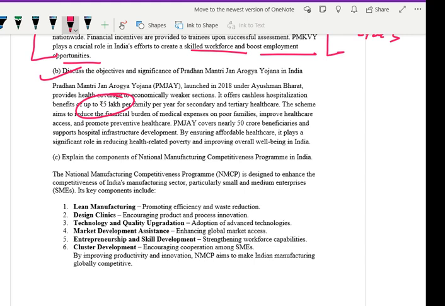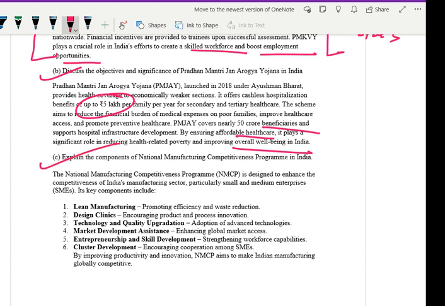The scheme aims to reduce the financial burden of medical expenses of poor families. It improves healthcare access and promotes preventive healthcare. PMJAY covers nearly 50 crore beneficiaries and supports hospital infrastructure development. And by ensuring affordable healthcare, it plays a significant role in reducing health-related poverty and improving well-being in India.